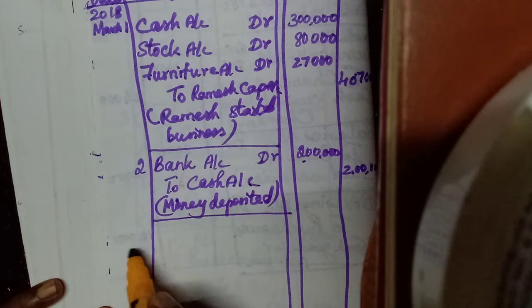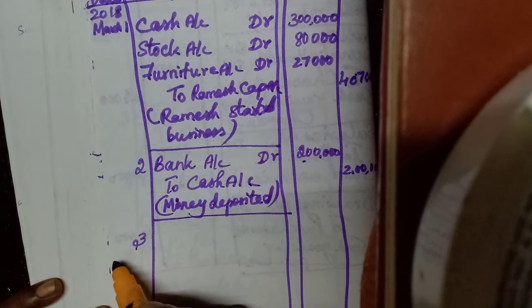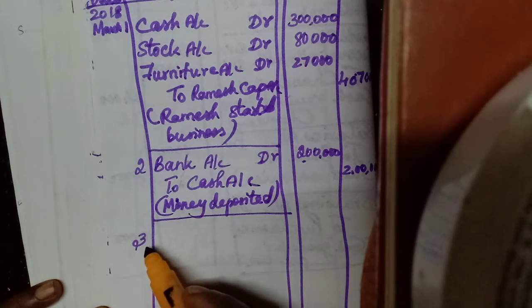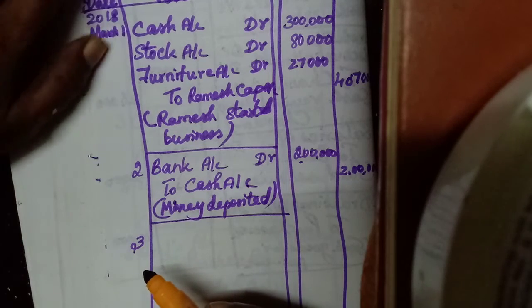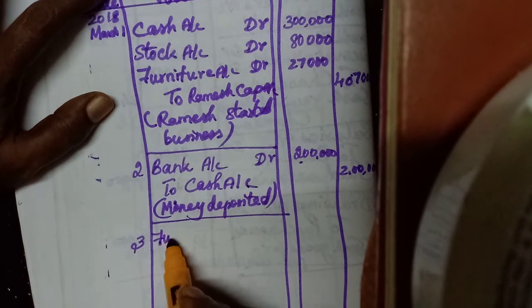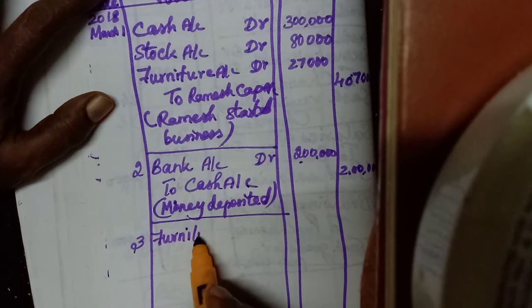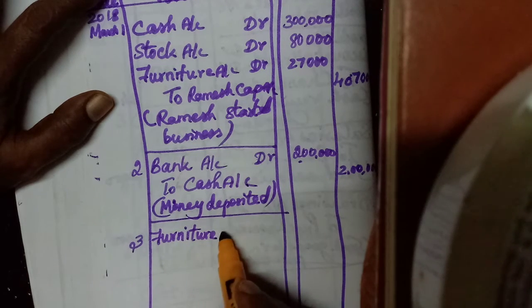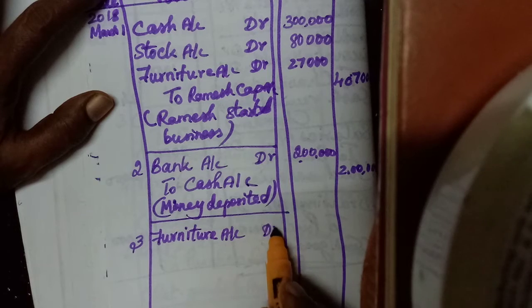Then next, date 3. Bought furniture from Mrs. Jayalakshmi Furniture for 28,000 on credit. So what are we purchasing? Furniture. So furniture is coming inside. What do we debit? What comes in. So furniture account debtor.